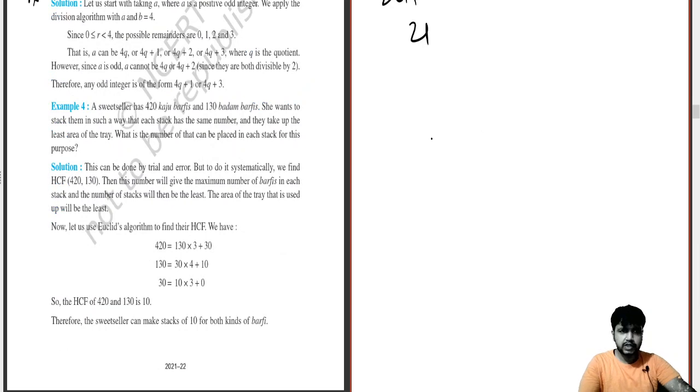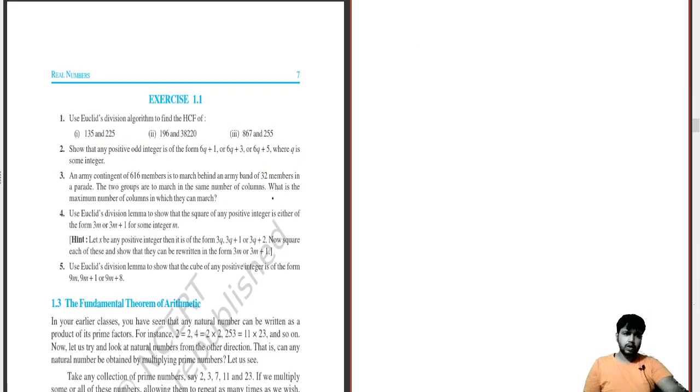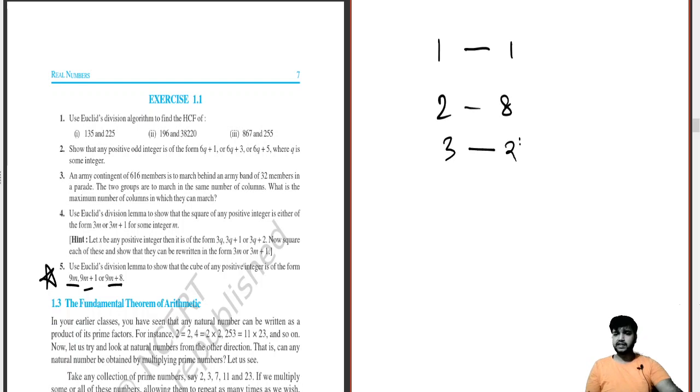Moving on further, there is one more case over here. See, question number 5 in the first exercise. What is this? 9m plus 1 and 9m plus 8 will always be a cubic positive integer. So you can take it as 1 cube is 1, 2 cube is 8, 3 cube is 27, 4 cube is 64, 5 cube is 125.